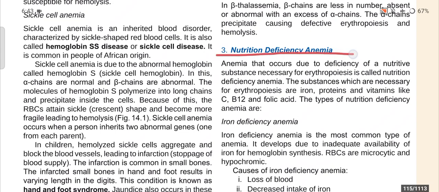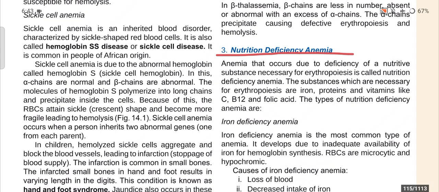First of all, nutrition deficiency anemia. Anemia that occurs due to deficiency of nutritive substances necessary for erythropoiesis is called nutrition deficiency anemia. So first of all, what is nutrition deficiency anemia? It is a type of anemia in which there is a deficiency of some nutritive substances, and these nutritive substances are very important for erythropoiesis.